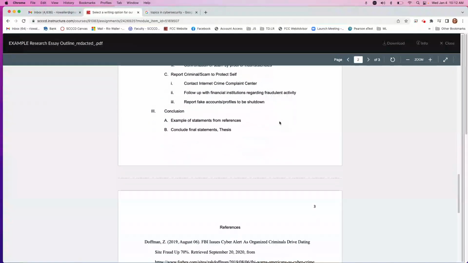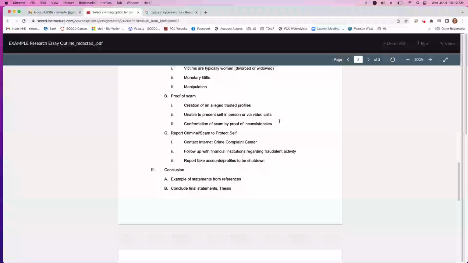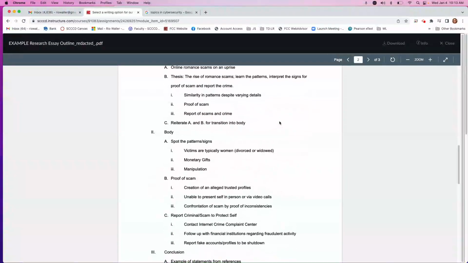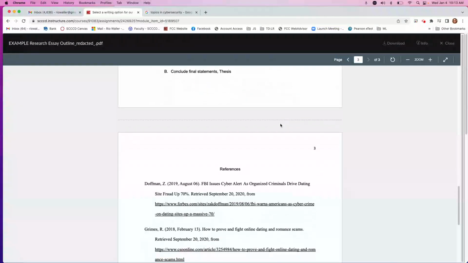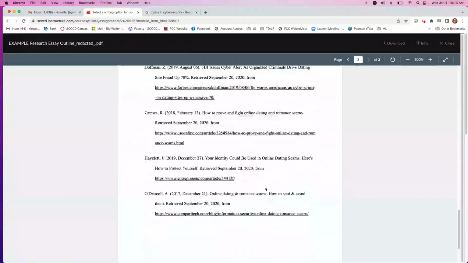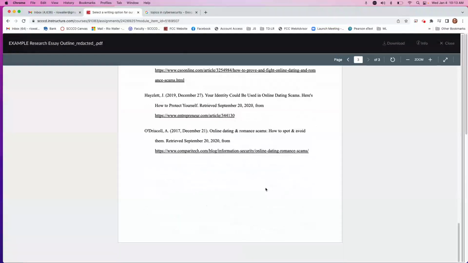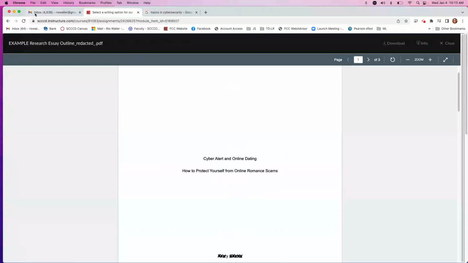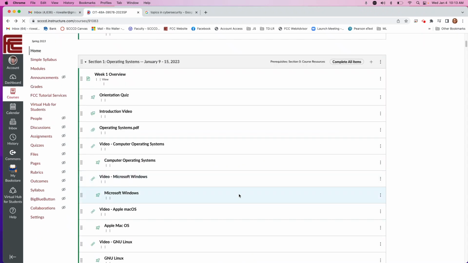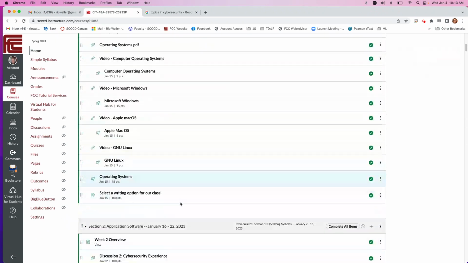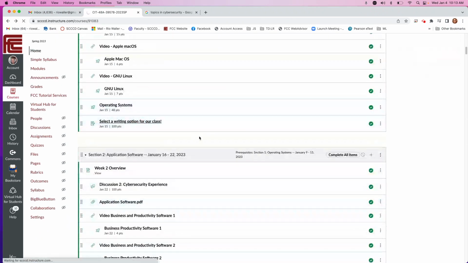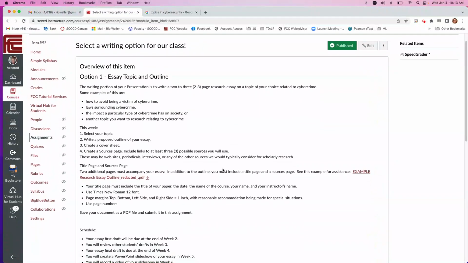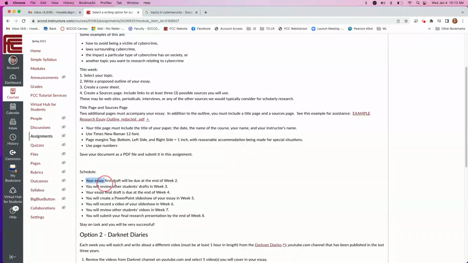So for this first week, in addition to selecting which option you do, you'll do an outline. And then you'll do references, like where did you find the information to help you create the outline. So you want to make sure you followed this, right? So that's the first essay. And then every week, let me get back to the writing option here in week one, we lay out what you will do each week.